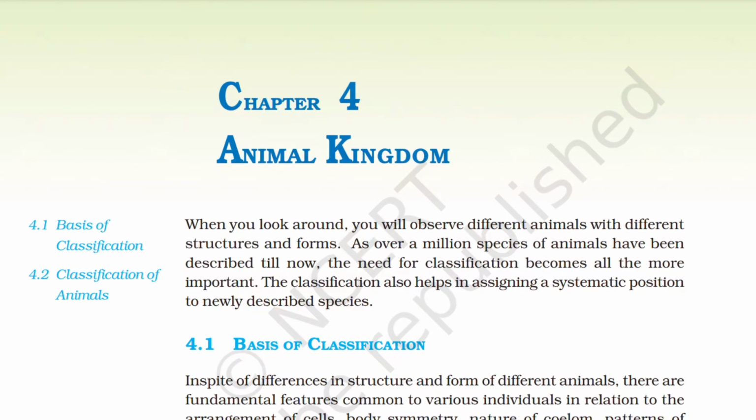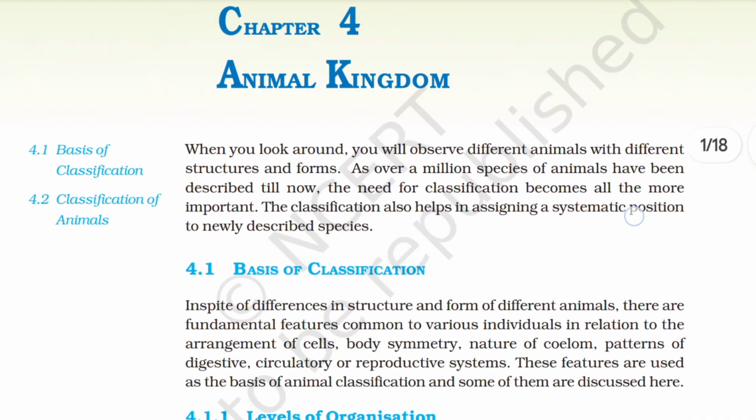Let's begin with the NCERT reading of Class 11, Chapter 4, Animal Kingdom. When you look around, you will observe different animals with different structures and forms, as over a million species of animals have been described till now. The need for classification becomes all the more important. The classification also helps in assigning a systematic position to newly described species.